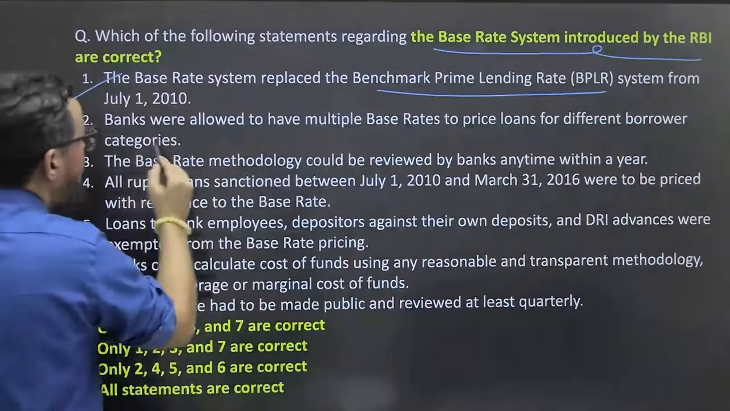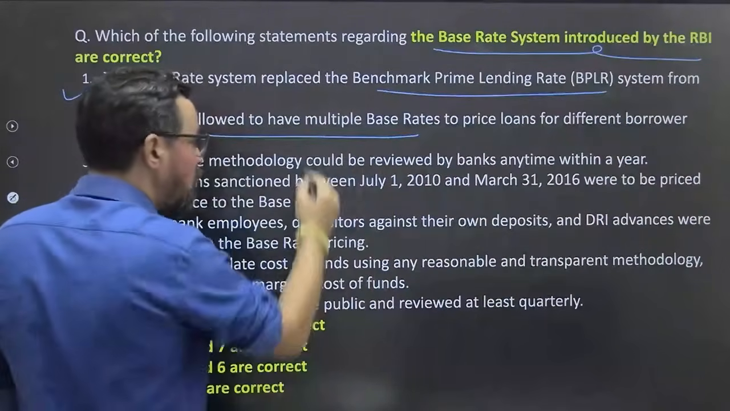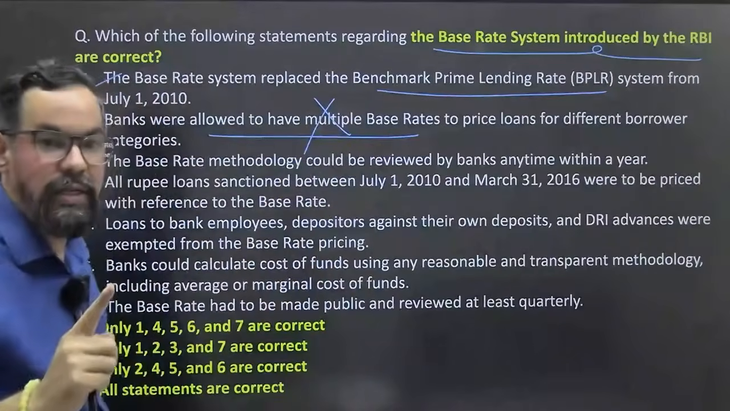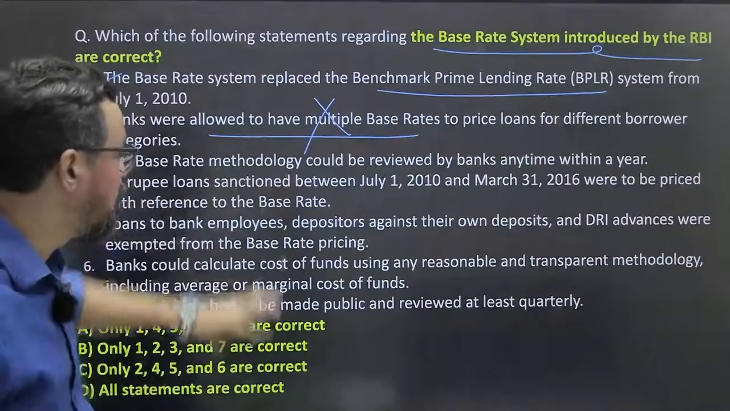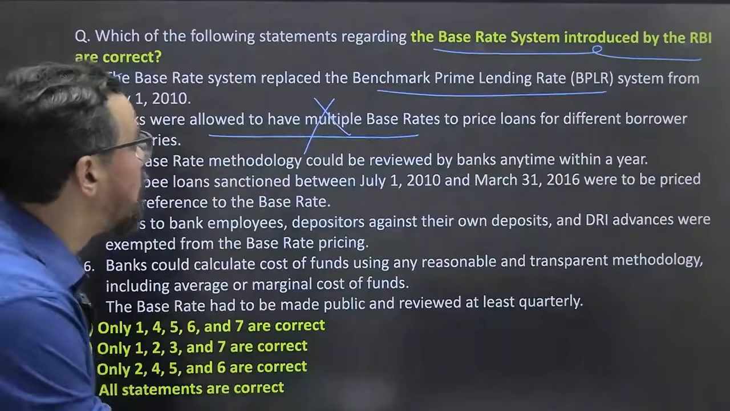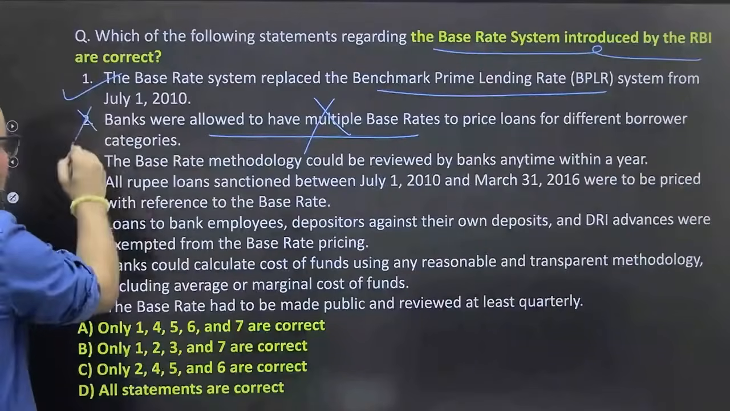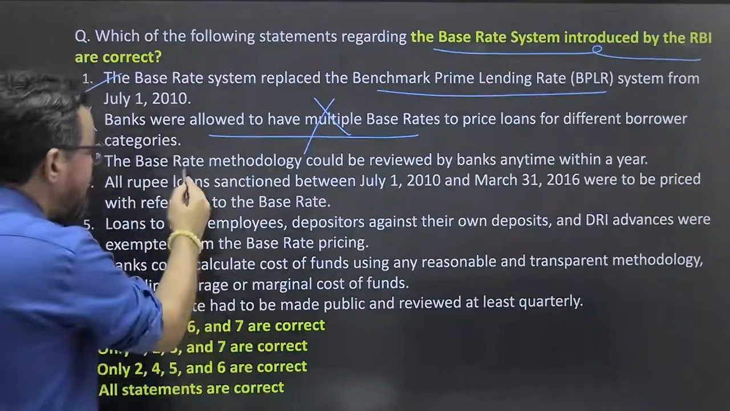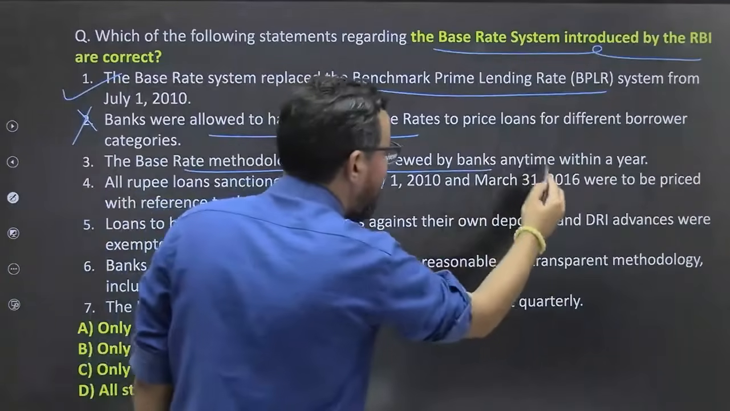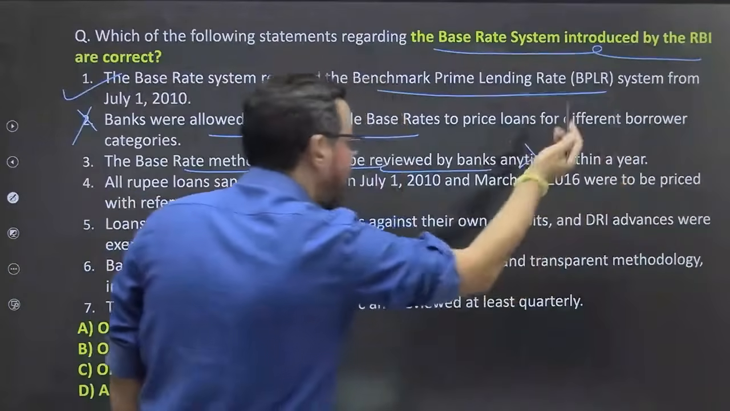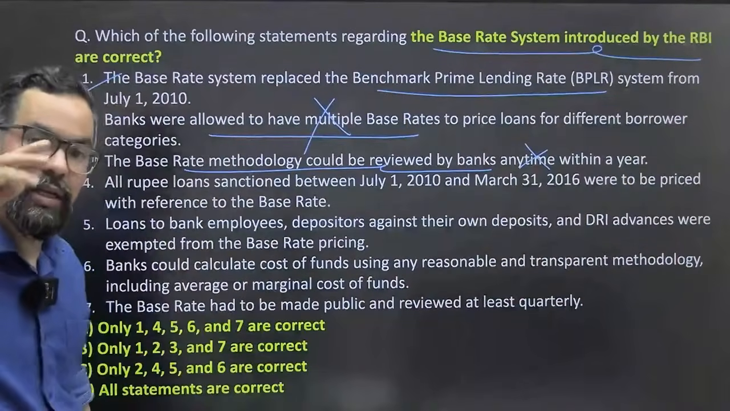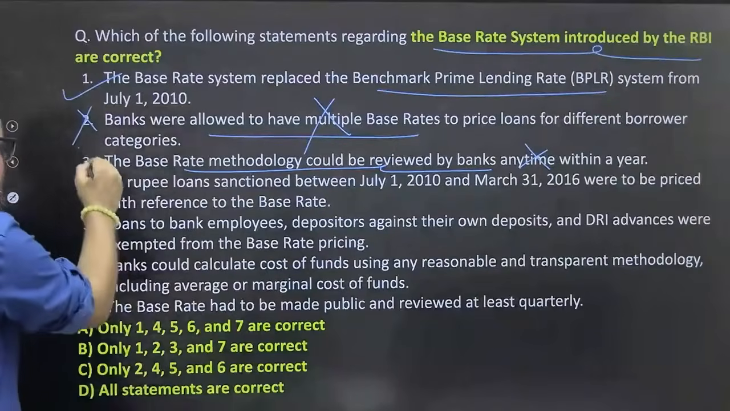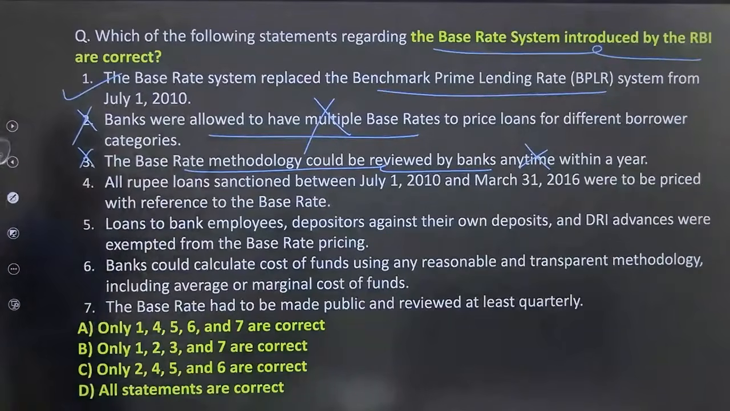2010 आपका बैंक allowed to have multiple? No, that time there was a single base rate for 3 years, ठीक है, that was the major loophole. To price loan for a different borrower category? No. For all borrower category there is a single base rate. The base rate methodology could be reviewed by the bank anytime? No, it is once in 3 years. That was the major challenge. These were the major challenges actually with this base rate system.